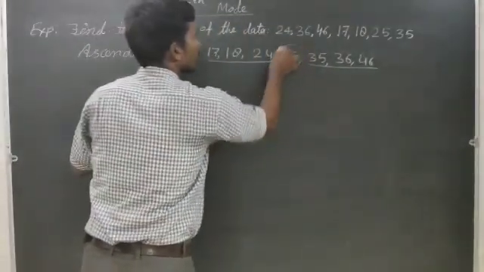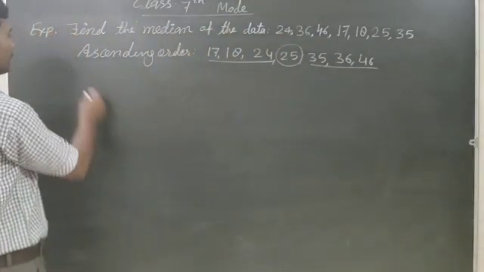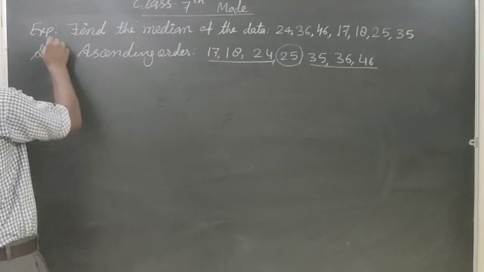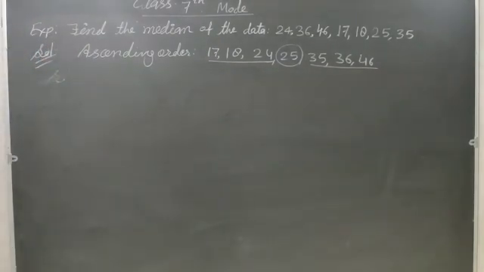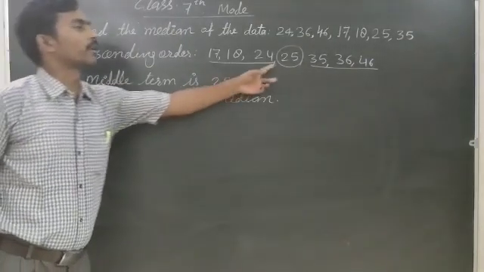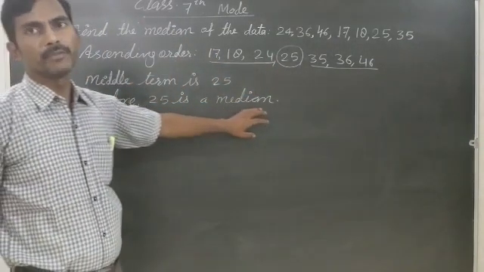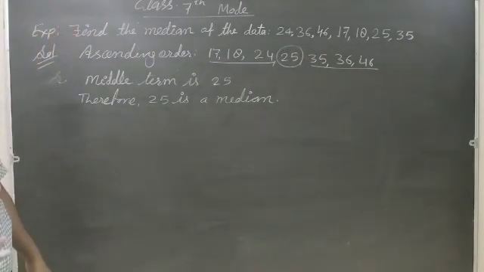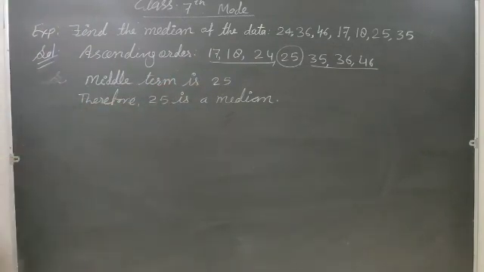So the middle term is 25, so median is 25. Median refers to the middle term. So the middle term is 25, then median is also 25. That is complete.